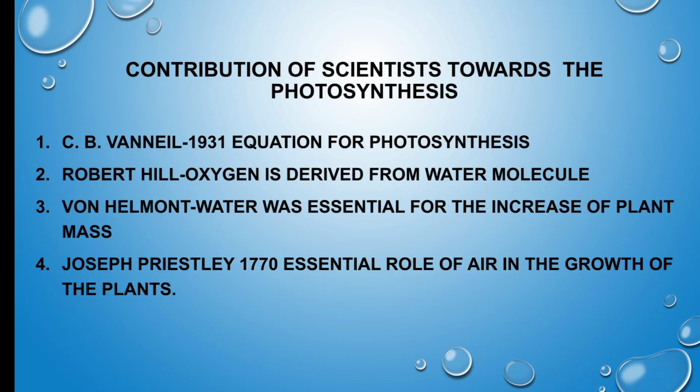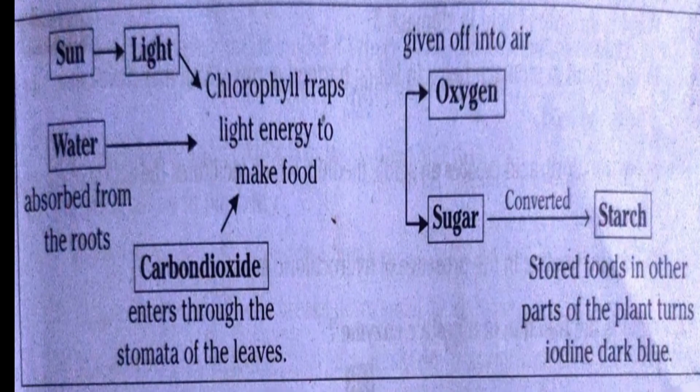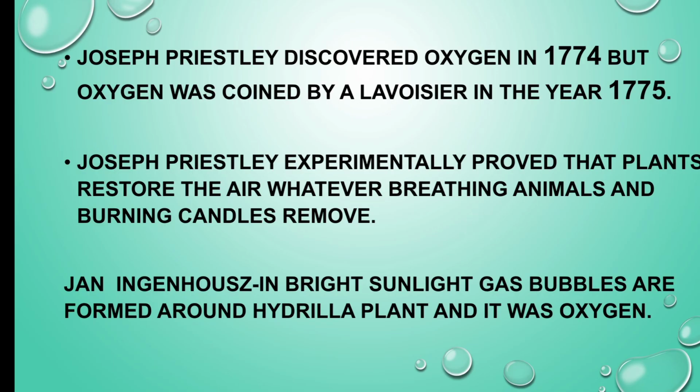C.B. Van Niel was the first person to give the primary equation for photosynthesis. Robert Hill showed that oxygen is derived from the water molecule, and he also discovered the light reaction. Van Helmont concluded that water plays a major role in the increase of plant mass. Joseph Priestley said air is essential for photosynthesis, and he discovered oxygen in 1774, and oxygen was named by Lavoisier in 1775.